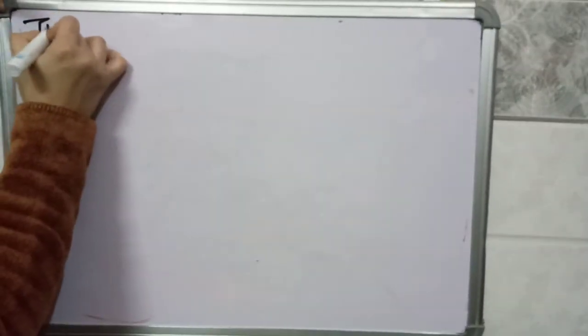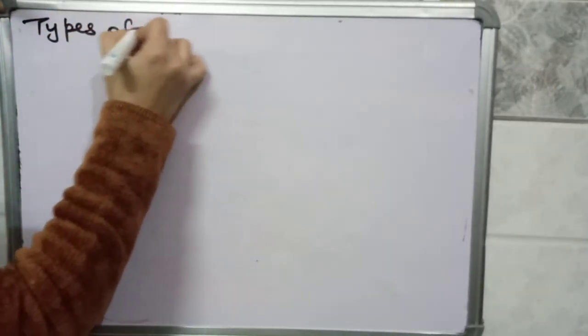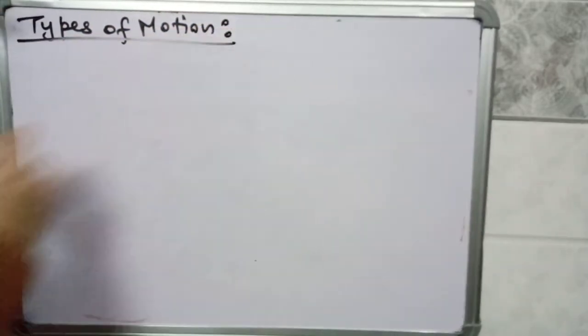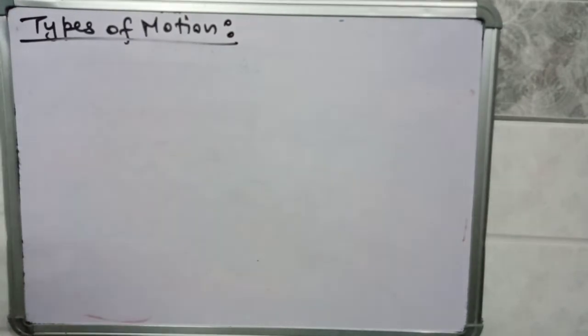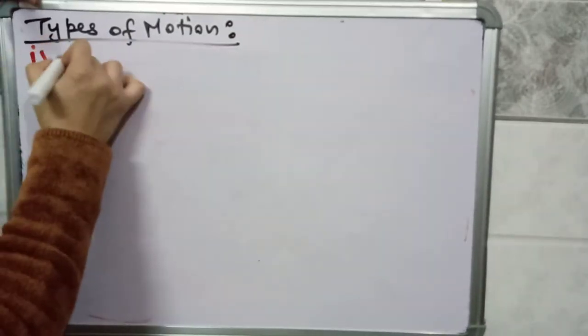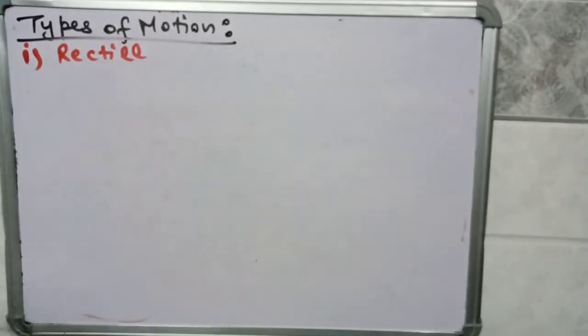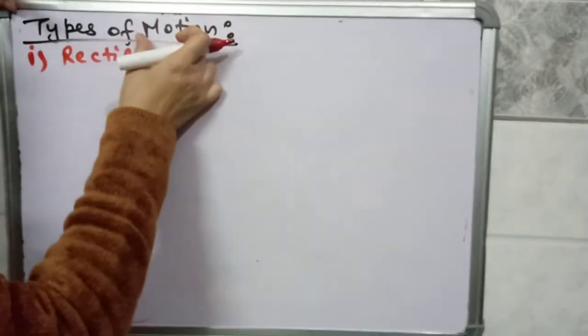Types of motion. Motion means an object is changing its position with respect to time. So how many types of motion are there? There are 4 types of motion. One is rectilinear motion.